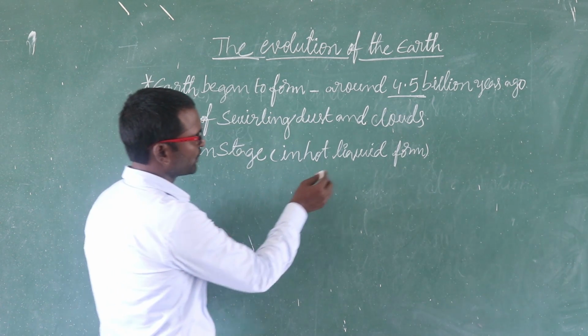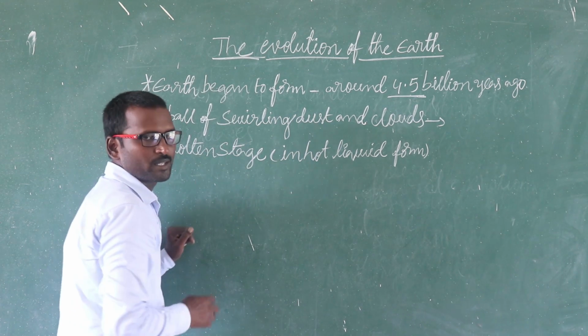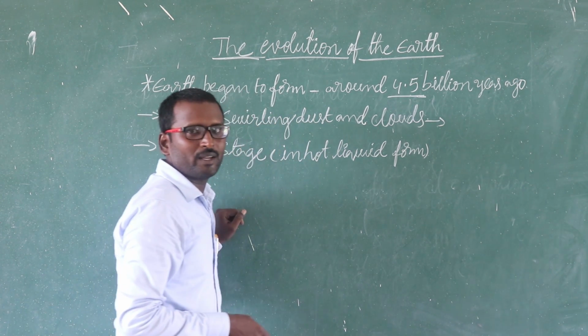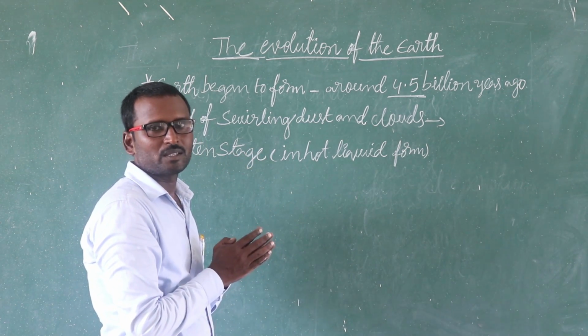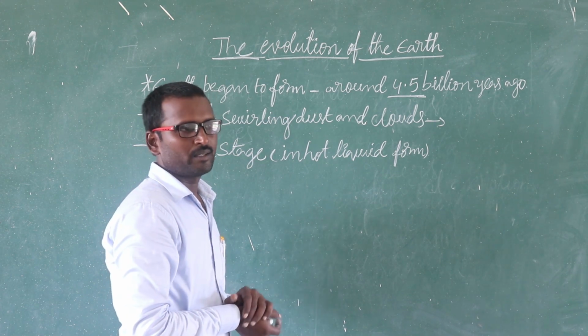Another one is, from this position it came to the molten stage. Molten stage means here hot liquid form. At the beginning it formed in the form of different gases.